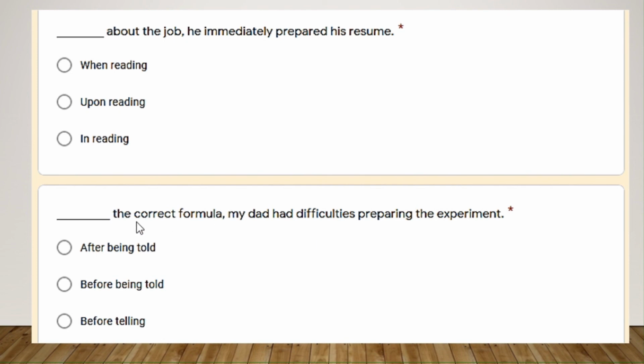So we say, the correct formula, my dad had difficulties. After being told, he had difficulties? No, right? The difficulties were before. Before being told. Someone told him. Before telling? No, because if you say before telling it means that he's doing something, and it's not the case. He's receiving the action, right? Before being told. And after being told doesn't make sense because after being told he kept the difficulties? No, right? My dad had difficulties before being told the correct formula.